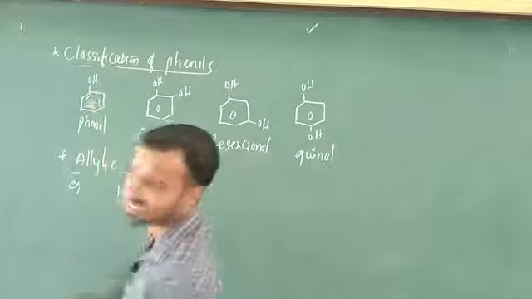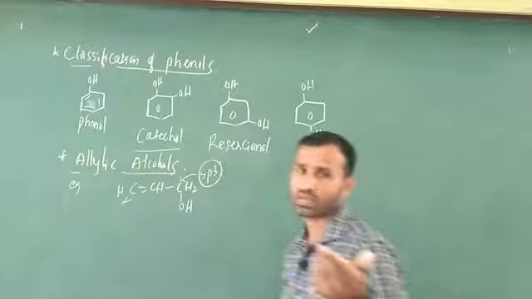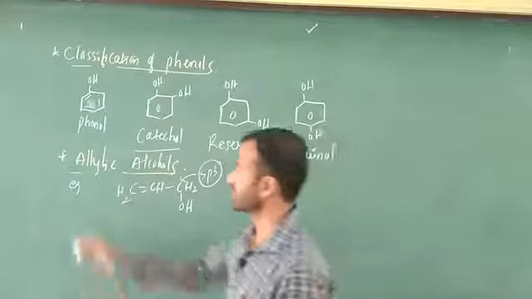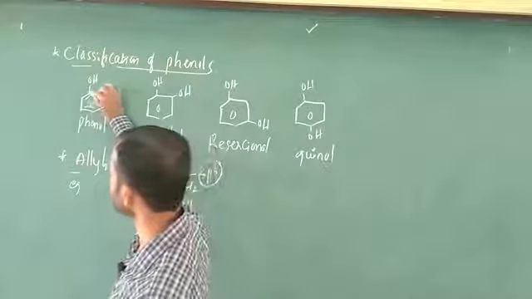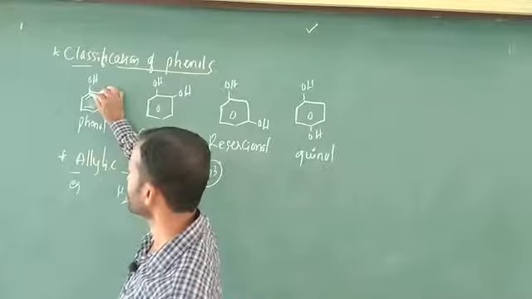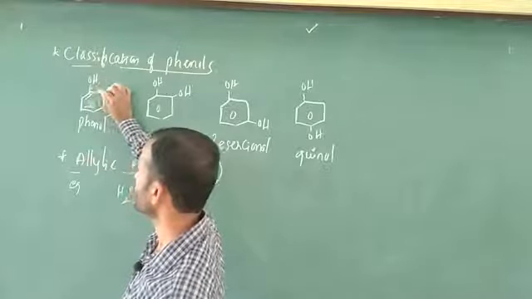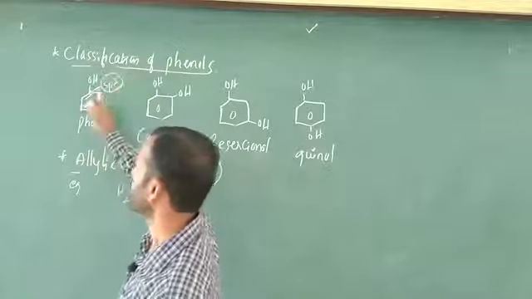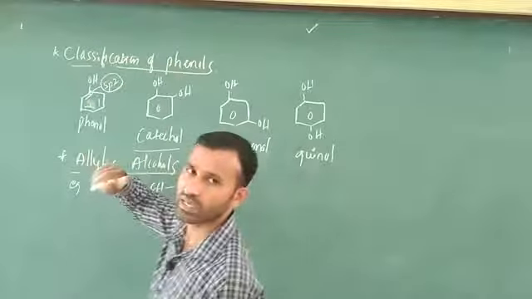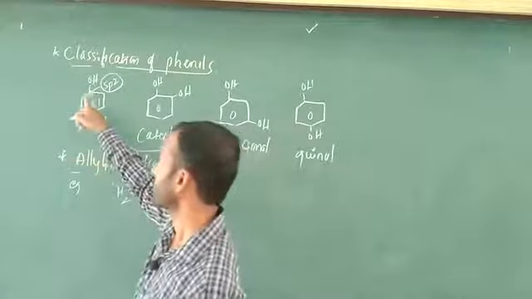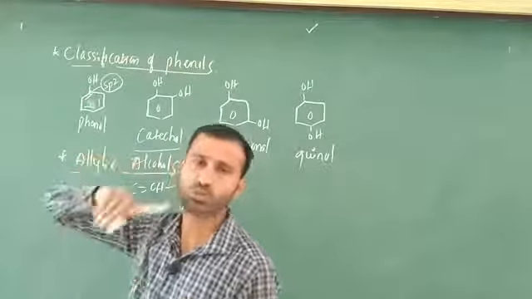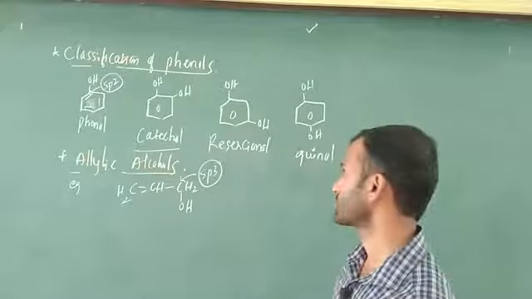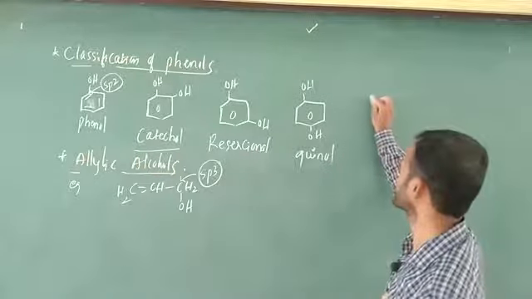You know very well the trick I told in haloalkanes and haloarenes, how to find out the hybridization. Here is a carbon. This carbon contains how many bonds? 1, 2, 3, 4 bonds. Four bonds indicate sp3, but you have to count only sigma bonds. If there are 3 sigma bonds, that is called sp2. If 4 sigma bonds are there, that is called sp3. If you want, you can write an example here.